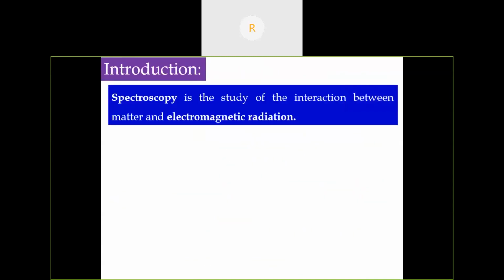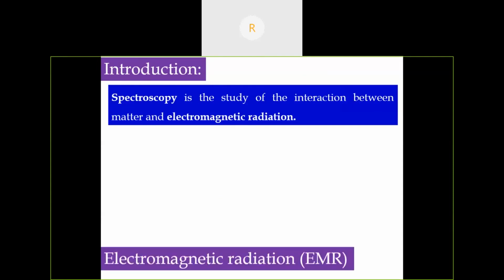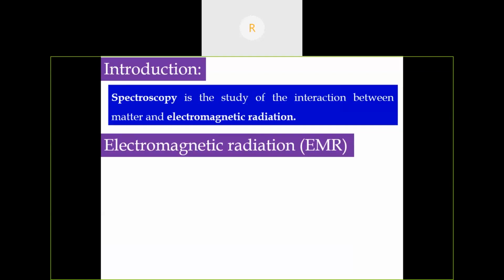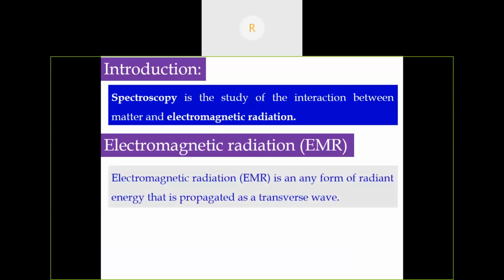Spectroscopy is nothing but the study of interaction of electromagnetic radiation with matter. So what happens when a molecule or an object absorbs the electromagnetic radiation? That is spectroscopy. Then what do you mean by electromagnetic radiation? It is nothing but any form of radiant energy that is propagated as transverse waves.